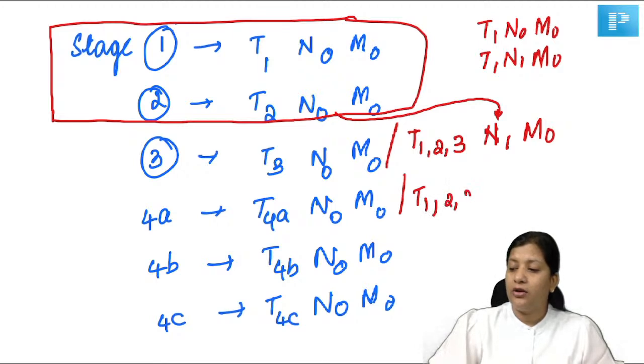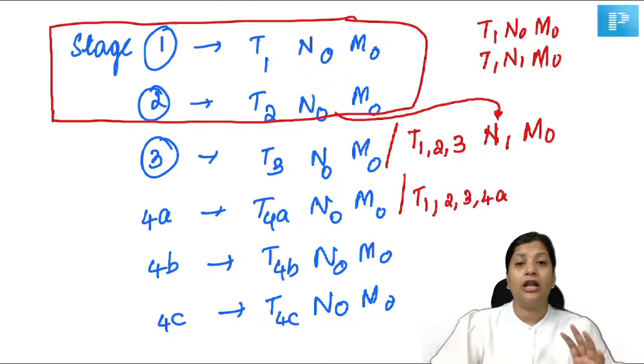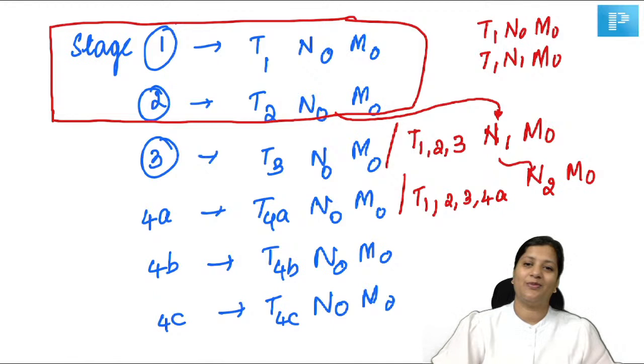T1 or T2 or T3, max it can go to T4A. What will happen to N1? N1 becomes N2 and then it is N0. Simple, right? Now let's do 4B.